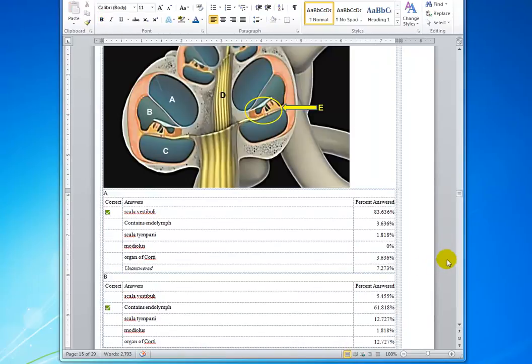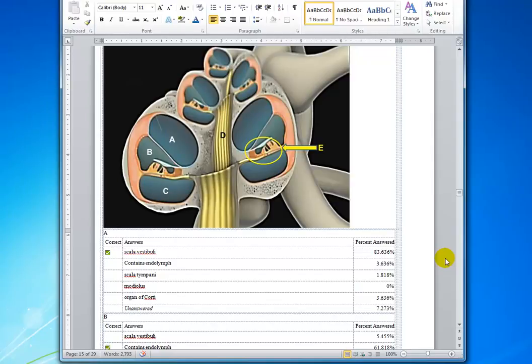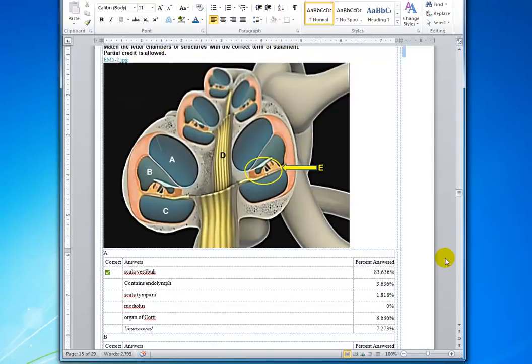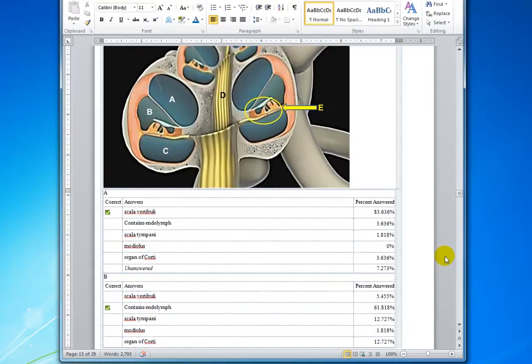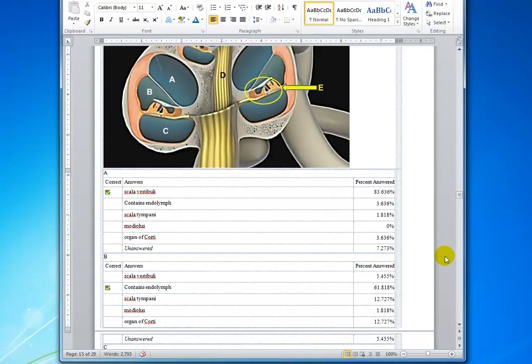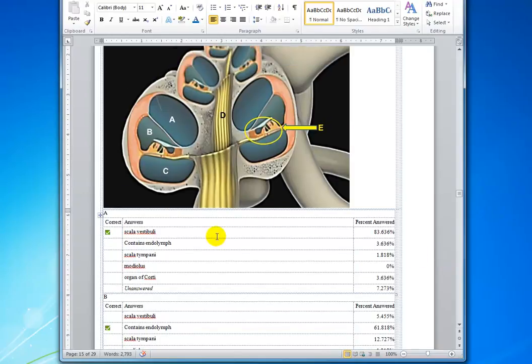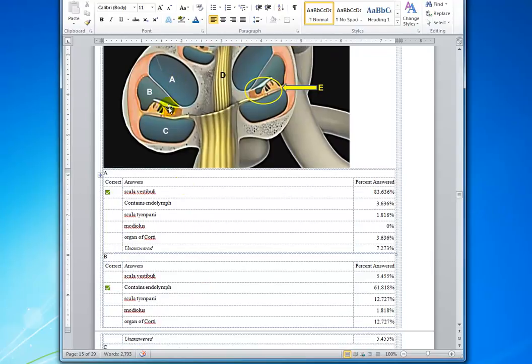Okay, this next one had various letters that were labeling parts of the cochlea and their chambers. And I'll just go down through these carefully. Most of you realize that the scala vestibuli is A, and B contains endolymph. Well, a number of people missed that.